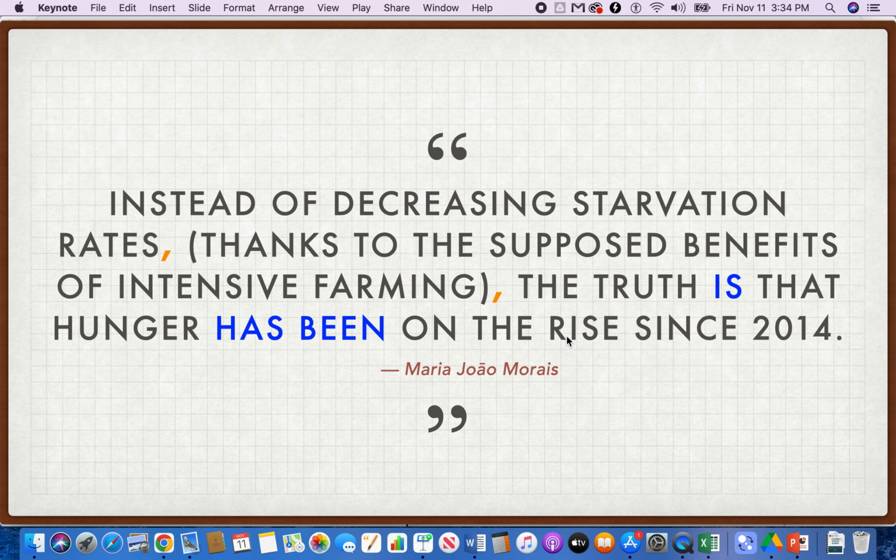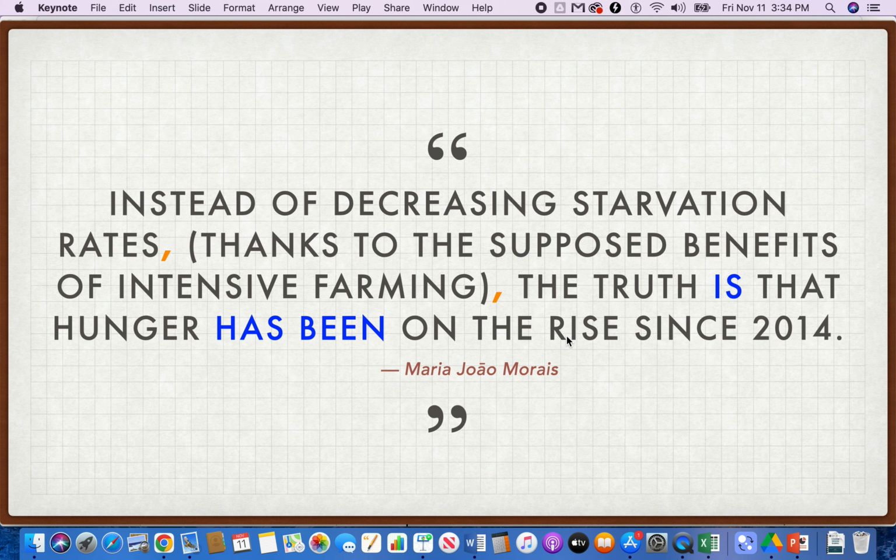Let's look again. The next sentence says, instead of decreasing starvation rates, comma, thanks to the supposed benefits of intensive farming, comma, the truth is that hunger has been on the rise since 2014.